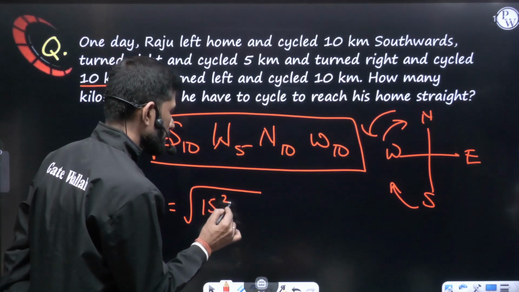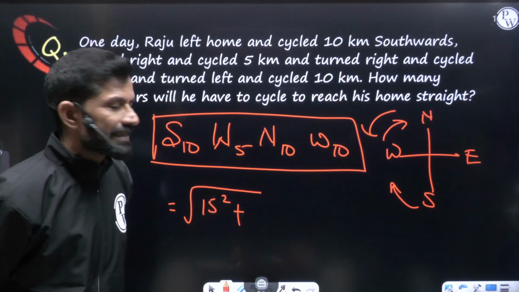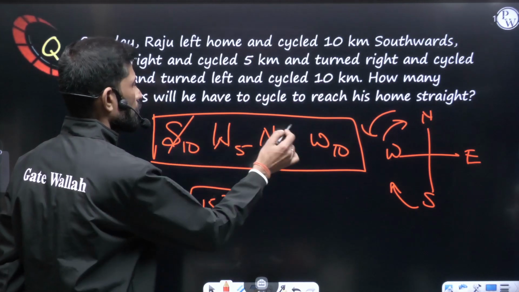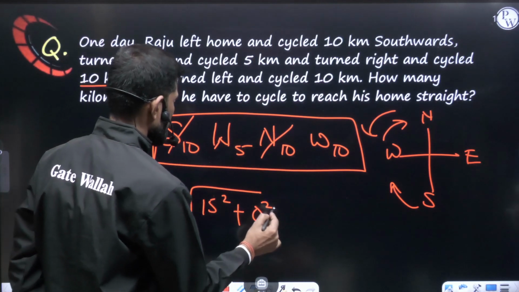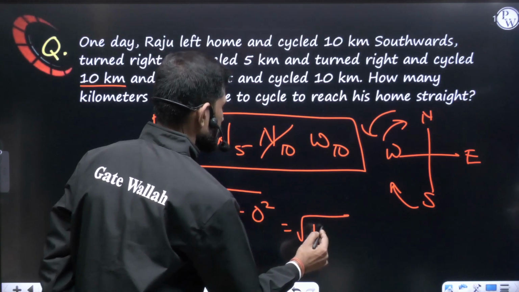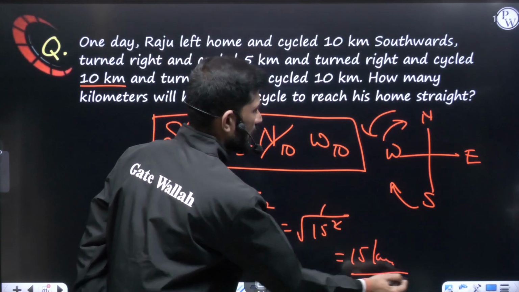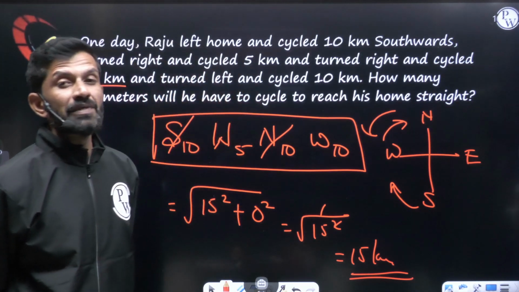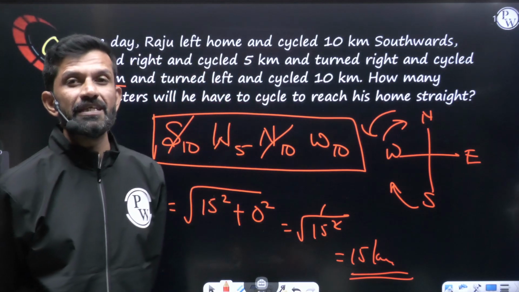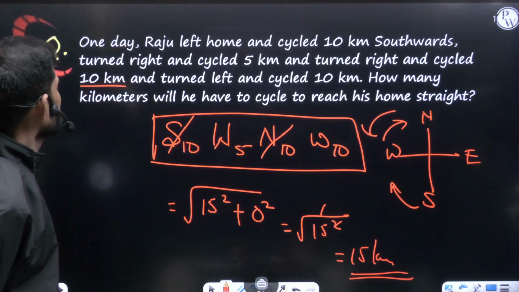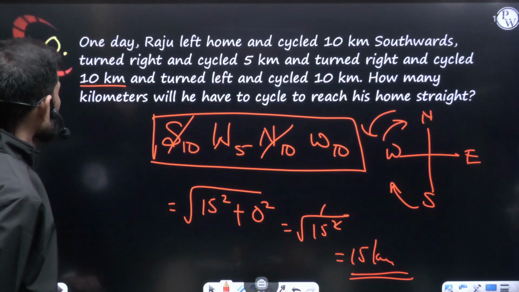So 15 square plus vertical square. Vertical, if we talk about, south 10, north 10. So both get cancelled, 0. So 0 square. So it will be root over just 15 square. Square root gets cancelled. So he is 15 kilometers away from the starting point, meaning he has to cycle 15 kilometers straight to reach home back. Am I right?